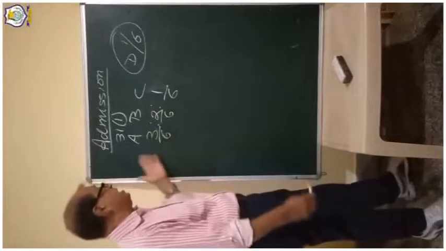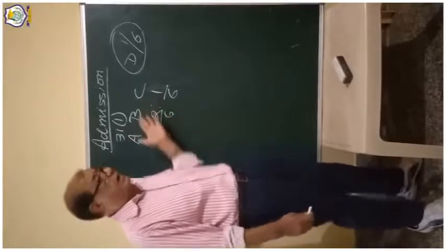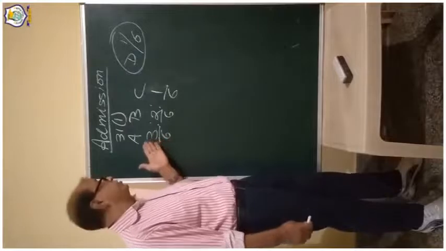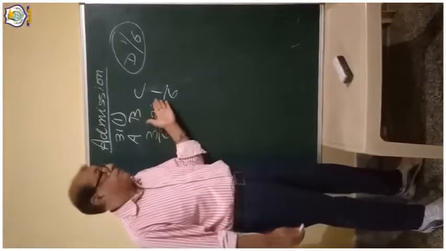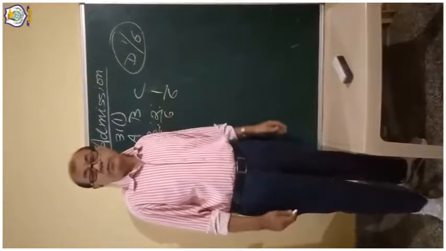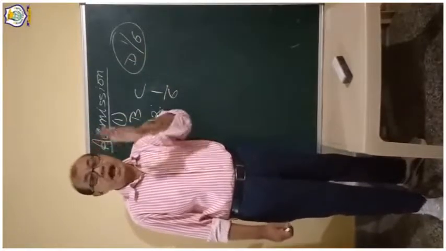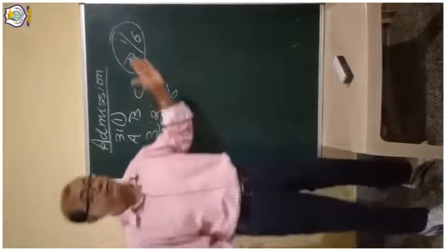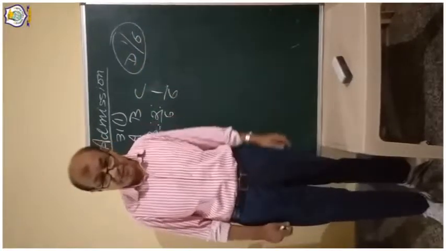This is the question: A, B, C are partners sharing profit in the ratio 3:2:1. Now D is admitted for a 1/6 share. How will D get it? If nothing is mentioned, all have to sacrifice for this 1/6 share.